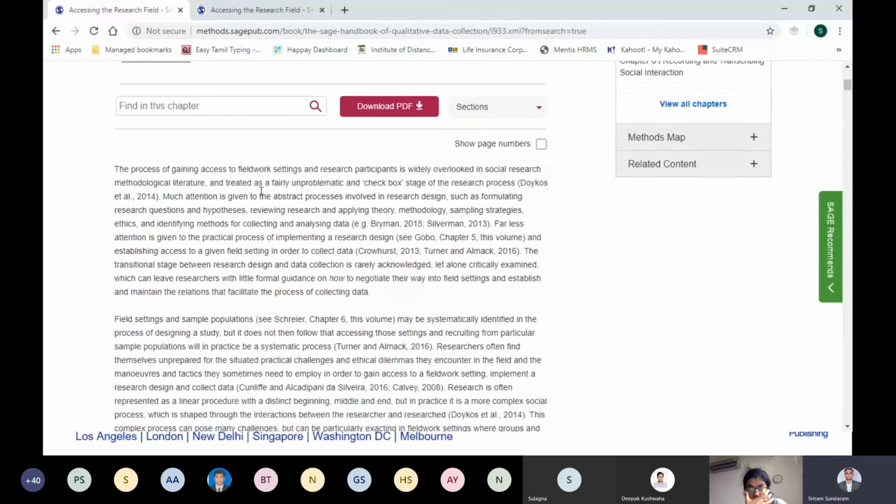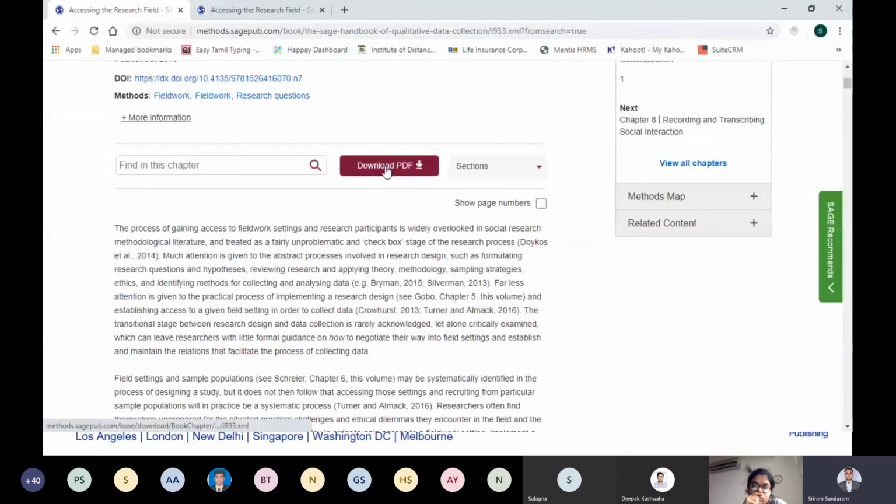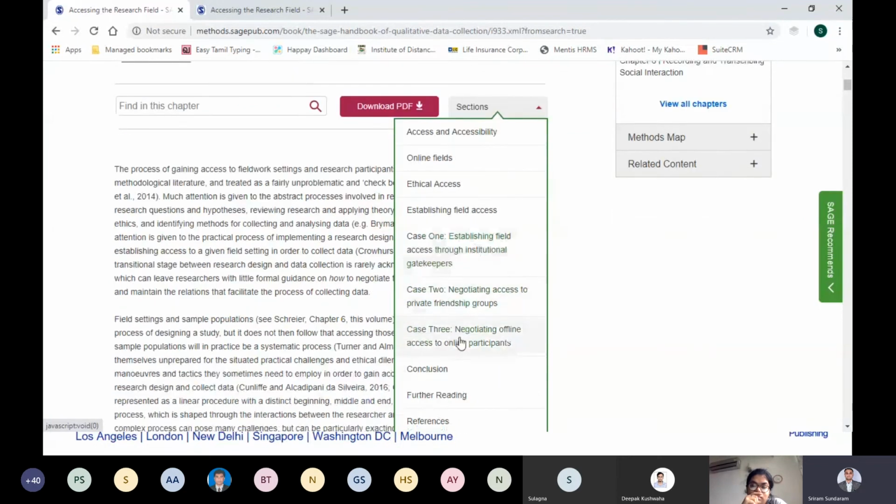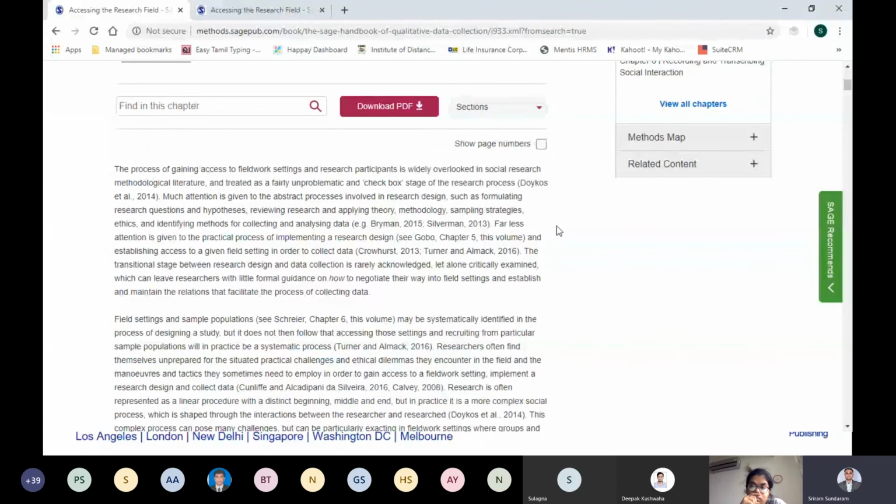Straight away when you go here, this is the same page I was showing you. The author is talking about access to fieldwork. You can click over here and download the full page. Within this chapter, if you want to navigate, these are all the sections available. For example, there is one case on access, and there is one more case. There are 3 cases and a conclusion, further readings, everything related to access. This one page covers just one topic.